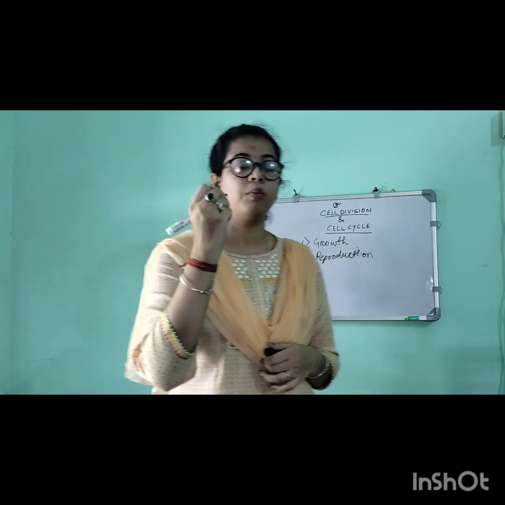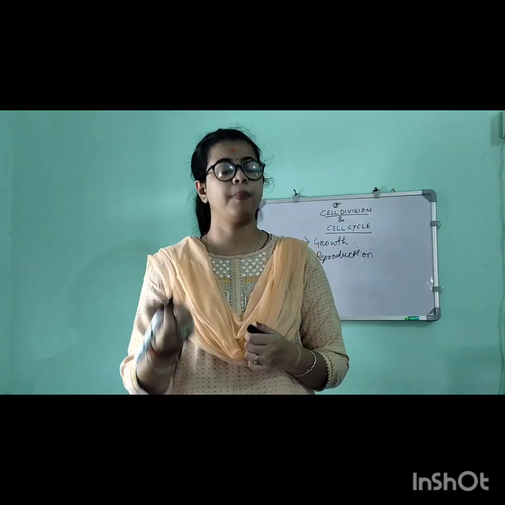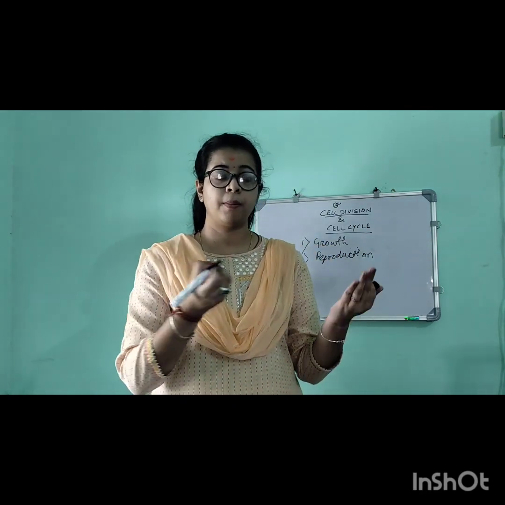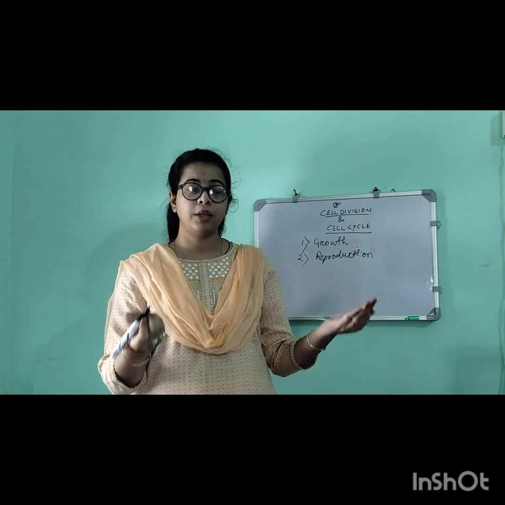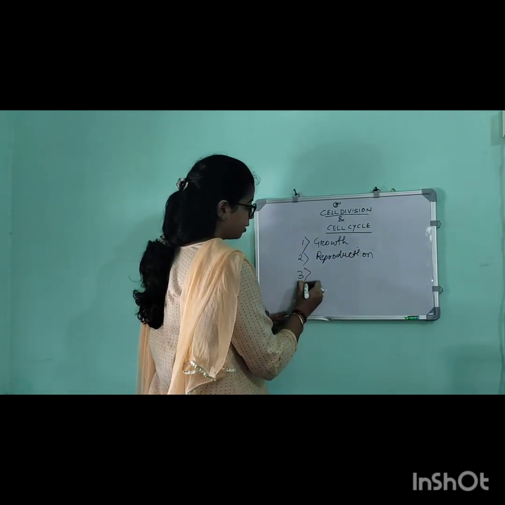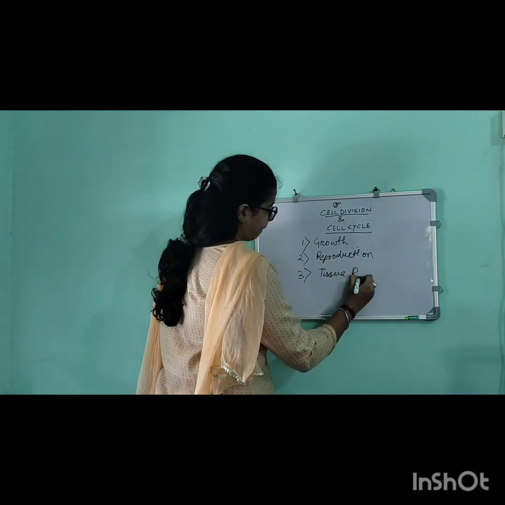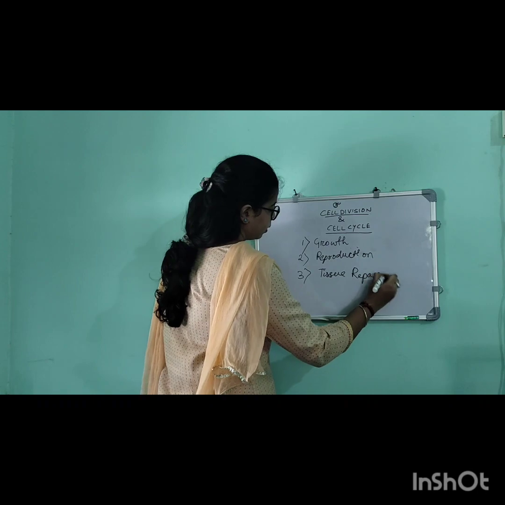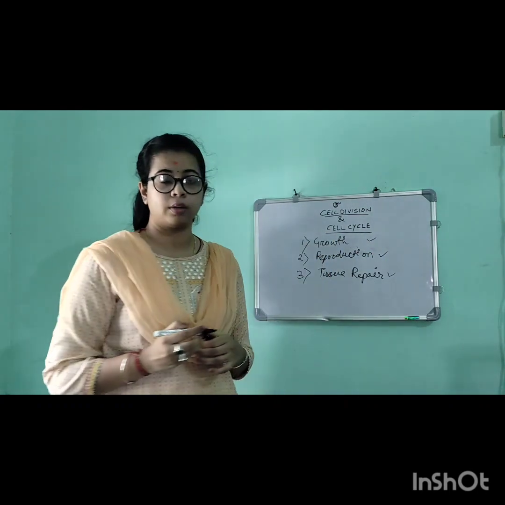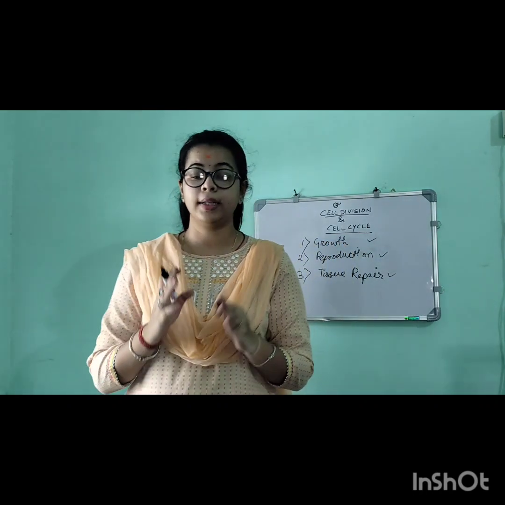And third, the most important, which occurs each and every time in our body, is tissue repair. Obviously we get injured, or if a certain part of our body cells get damaged, then tissue repair is necessary. These are the major reasons why the cell cycle occurs. We now know what is cell cycle, what is cell, and why it is needed.